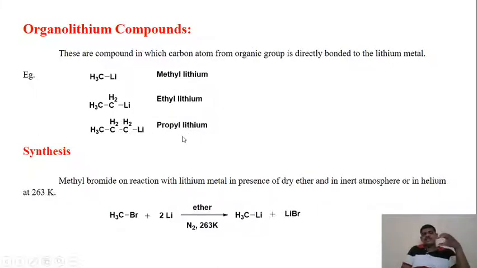Now we are going to see the synthesis of these compounds. Methyl bromide on reaction with lithium metal in the presence of dry ether and in an inert atmosphere of nitrogen at 263 kelvins provides us methyl lithium with the lithium bromide.